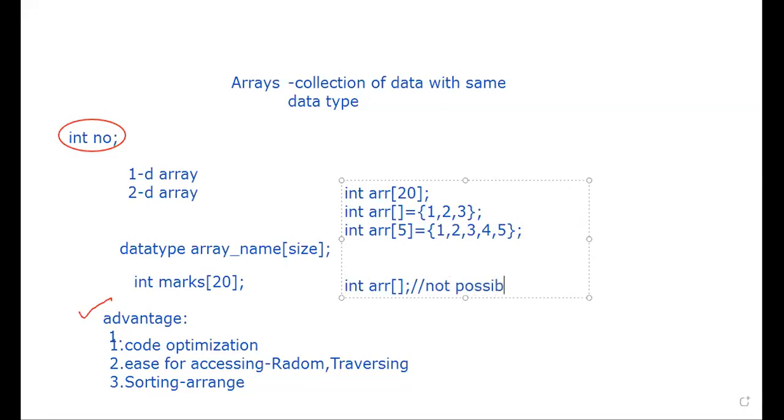You'll be getting questions in MCQs like this, finding the error, all those things. So you can find out which one is wrong here. If the size is not given, the value should be initialized. This is mandatory. Size along with initialization is possible, but without initialization and without size, it is not possible to declare it. Okay, this is all about the declaration of your array.